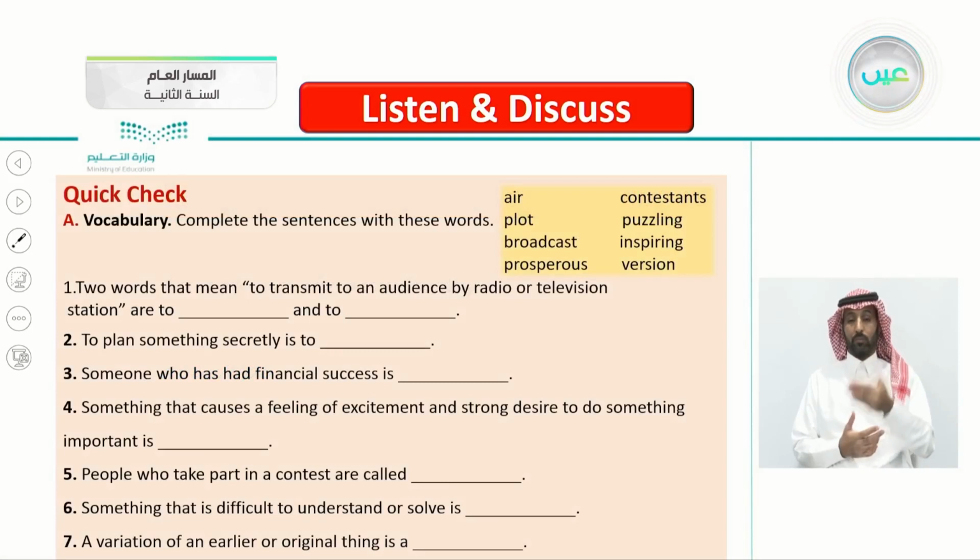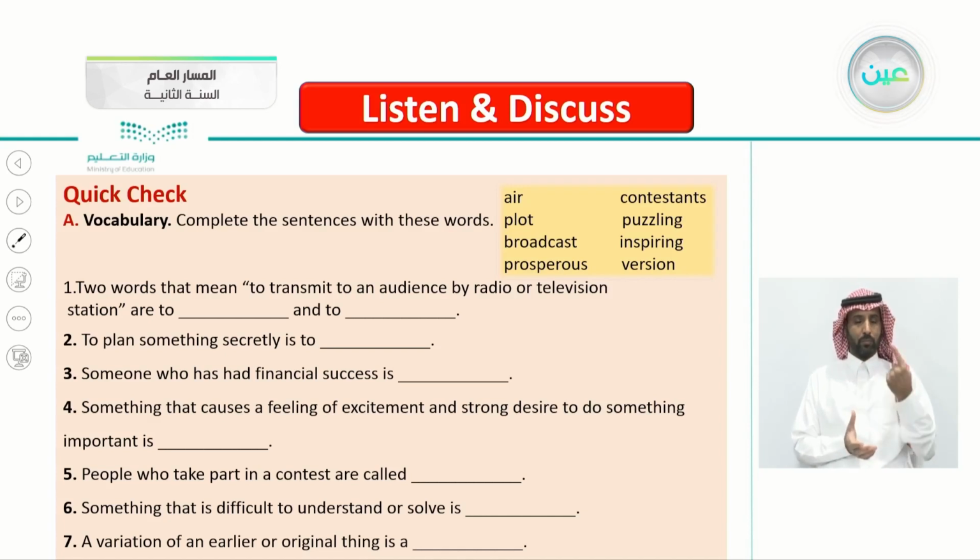Okay, here's the quick check. The first part, vocabulary. Complete the sentences with these words. We have 8 words here: air, plot, broadcast, prosperous, contestants, puzzling, inspiring, and version. So let's continue. Let's fill these gaps with the correct words.